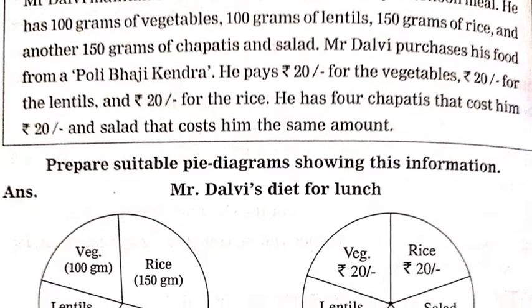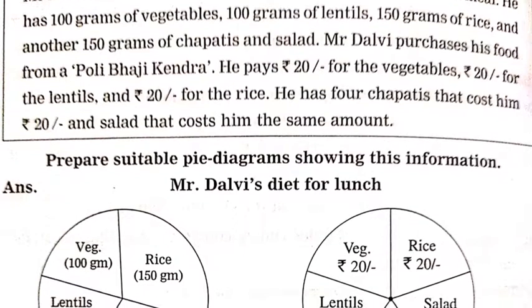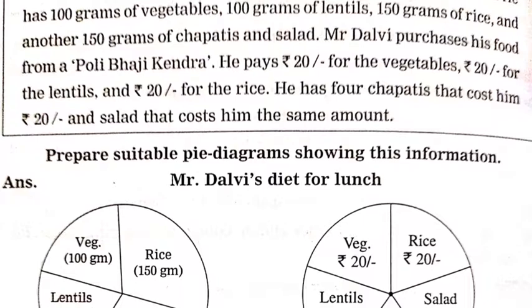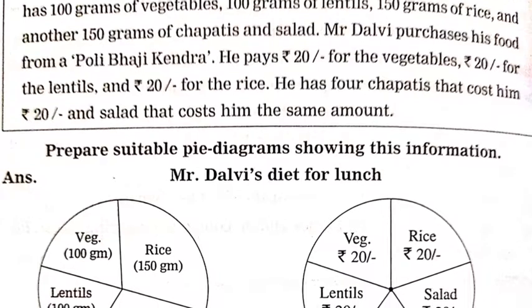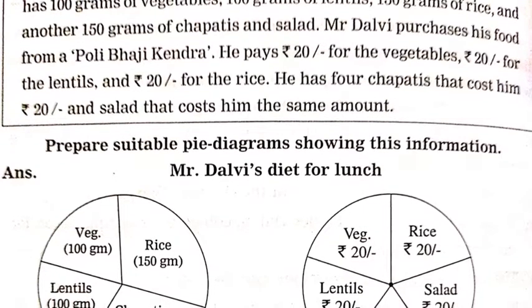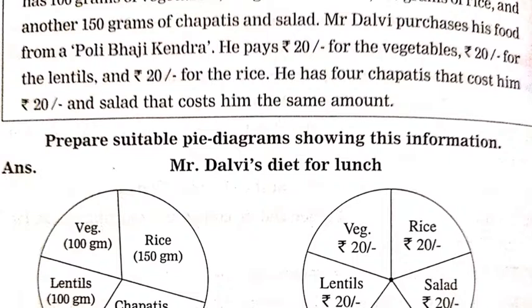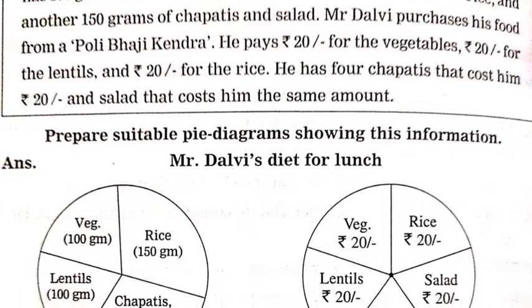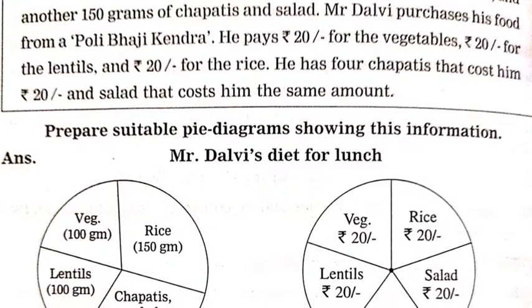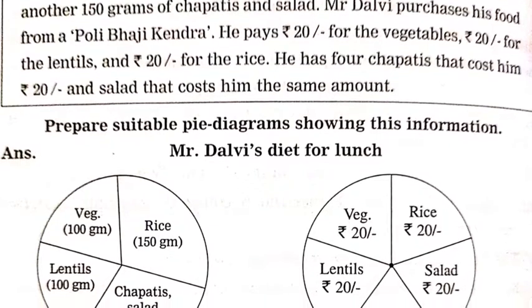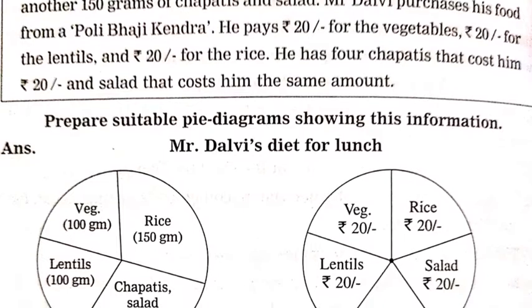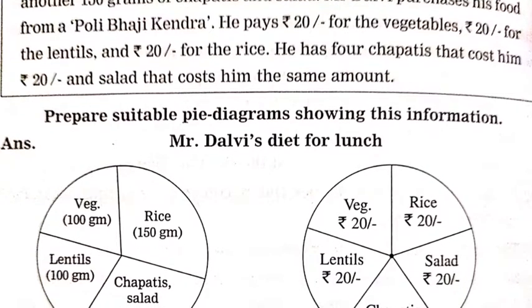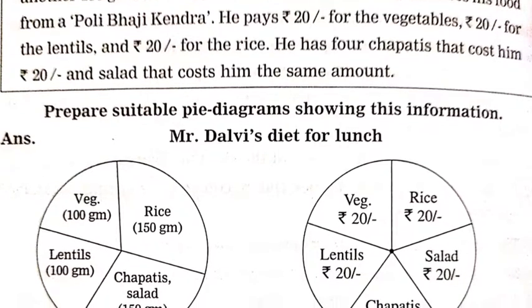He pays rupees 20 for vegetable, rupees 20 for lentils and rupees 20 for rice. He has 4 chapatis that cost him rupees 20 and salad that cost him the same amount. Prepare a pie diagram showing this information. Now you have to prepare the diet diagram and the money diagram also.